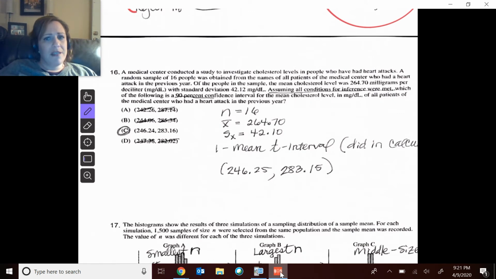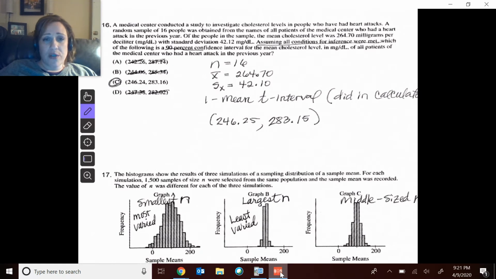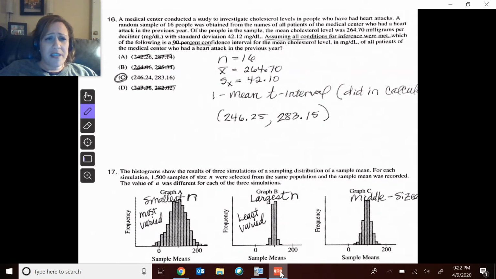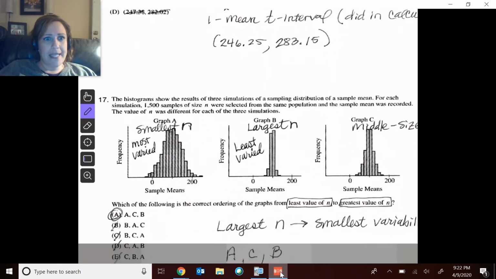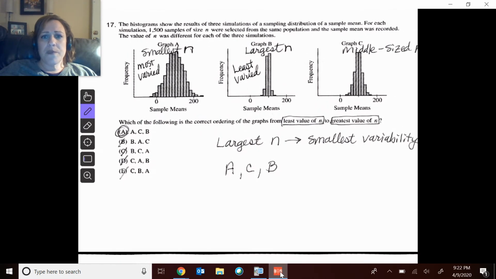16. This one, I just did it in the calculator. I just put these things straight in there. Easy peasy. Came out to be C. I don't even know why I didn't have 5 answer choices on that one. But anyway, number 17. Here we go.